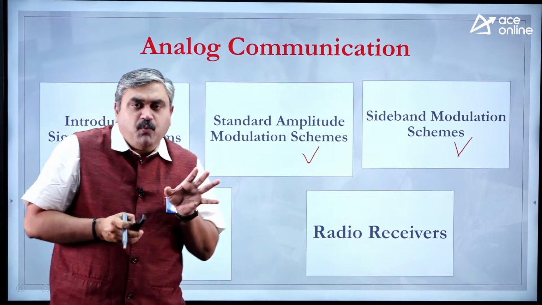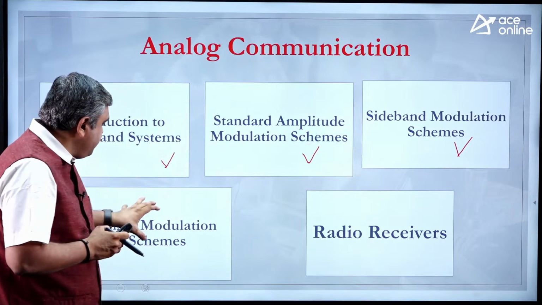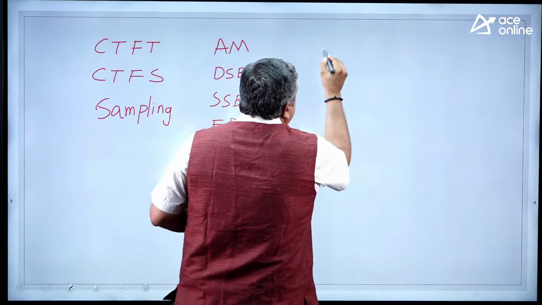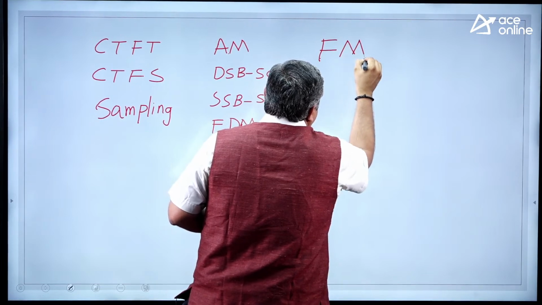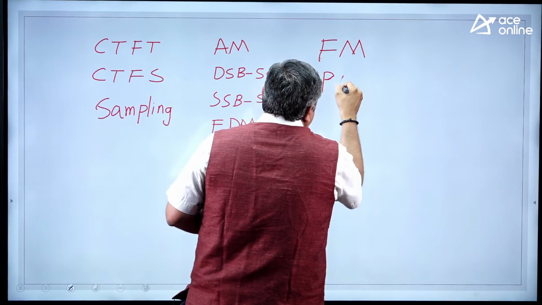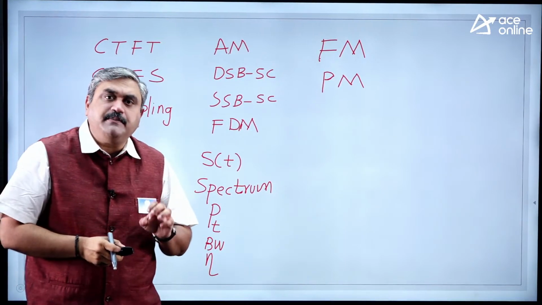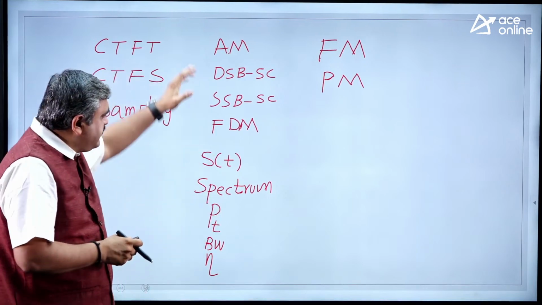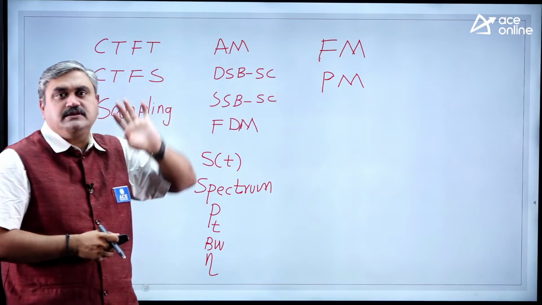Now, once we complete these amplitude modulation schemes, then we will have angle modulation schemes. What do you mean by angle modulation schemes? You will have frequency modulation and phase modulation. These are two modulation schemes coming under angle modulation schemes. So whatever disadvantages we are facing in terms of amplitude modulation schemes, we will overcome in angle modulation schemes.